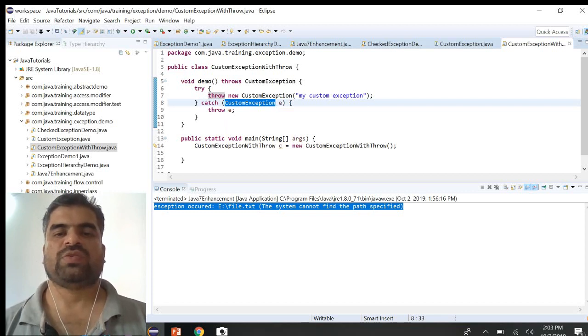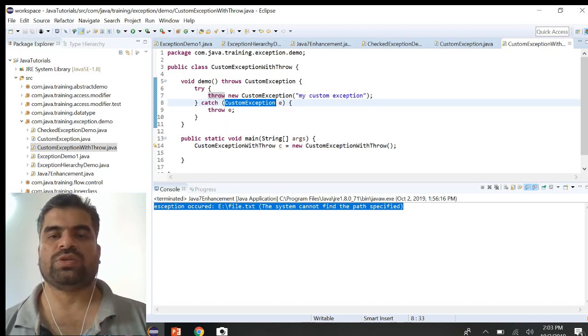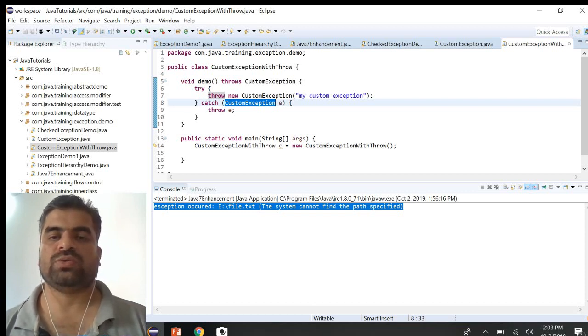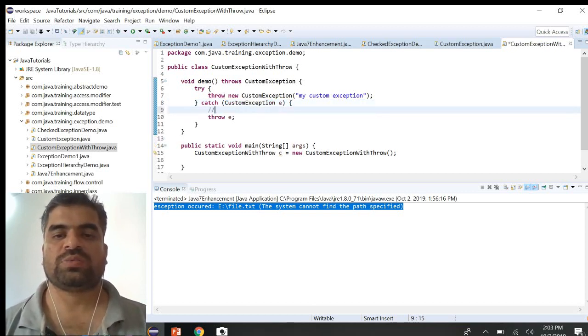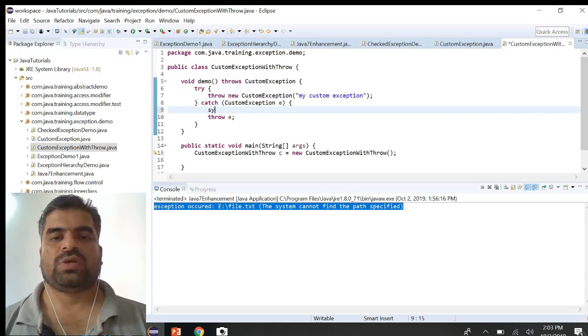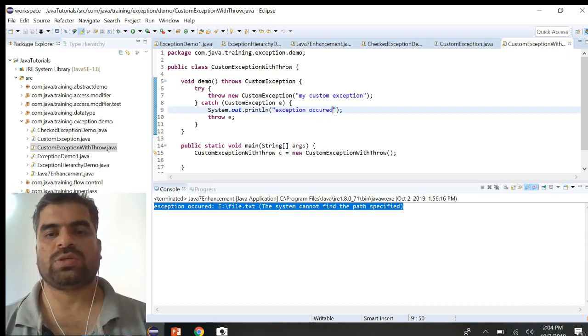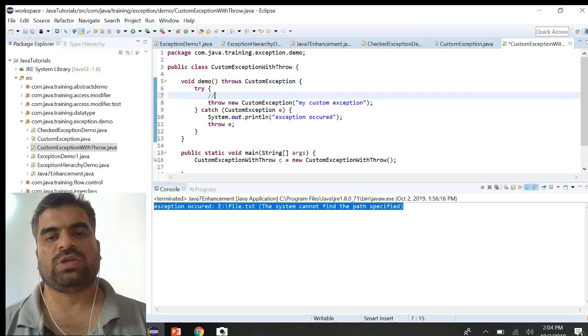The first code itself throws the exception, which will be handled by the catch block. In the catch block, what kind of exception is going to be handled? It is the exception which we are throwing, and that exception is the custom exception. Here, in a real program, we can print that exception, whether it occurred during the username or password or anything like that. So here I just print out in the console the exception. After that I'm throwing this exception.